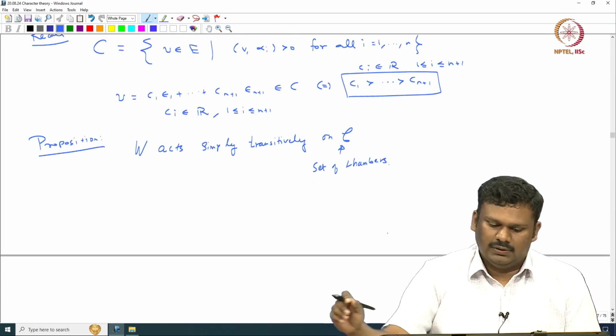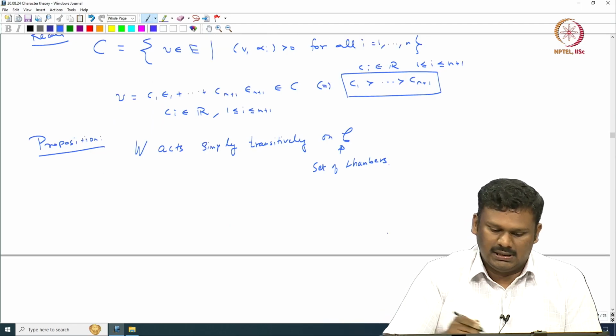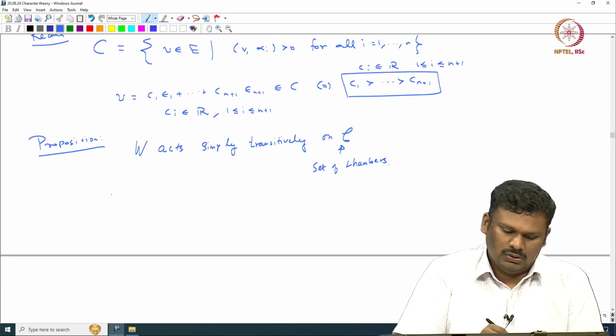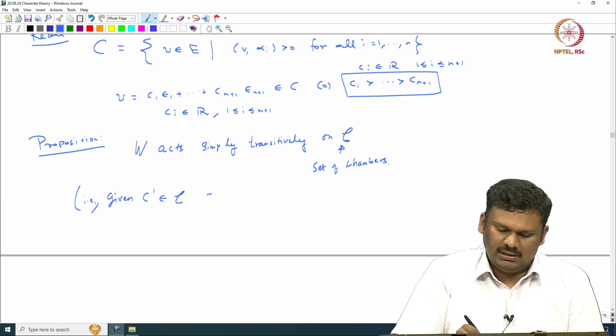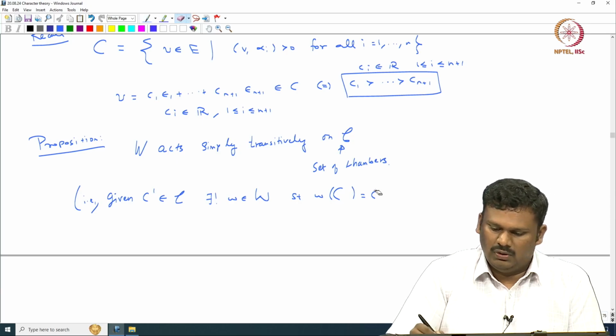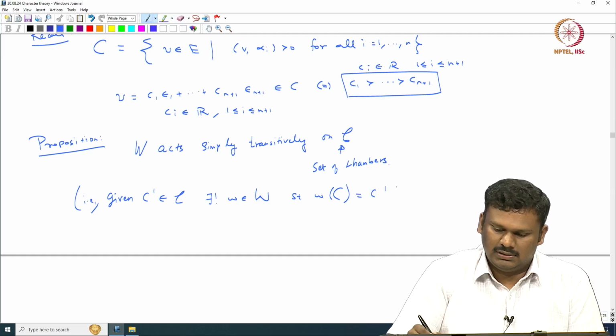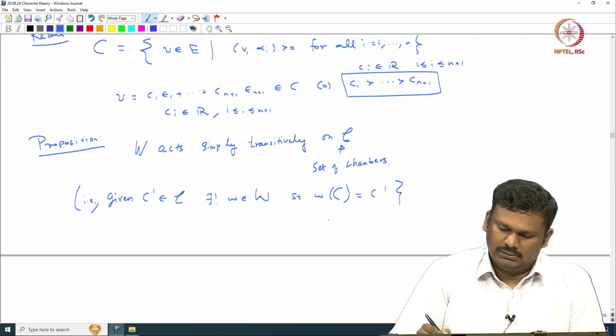What is the meaning of simply transitive action? In other words, given C' in the set of chambers there exists a unique w in W such that w of C' equals C, or we can also make it the other way: w of C equals C'.